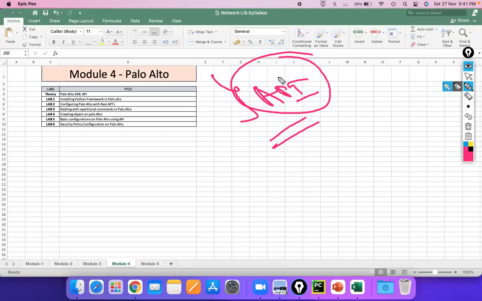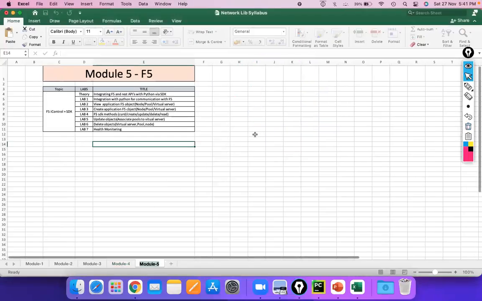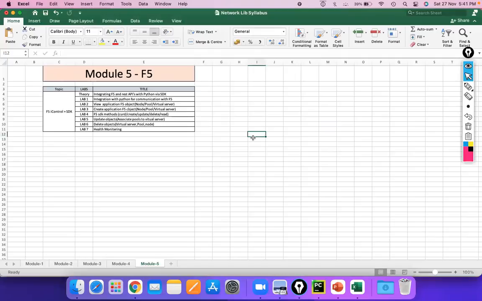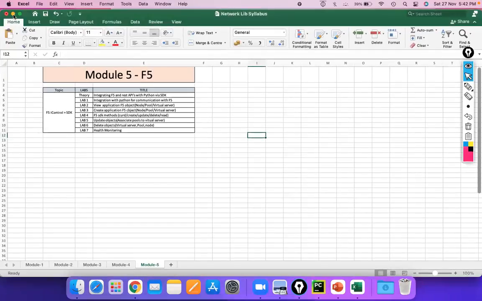Here we have to deal with APIs: how we can create the objects, how we can deal with the policies, how we can fetch the details. We're going to see that in Palo Alto. The final module is F5. Here as well we have to use the SDK platform and see how the REST API works in F5. We are giving that to you with network automation, as the add-on part of APIs. So that's it about our labs.